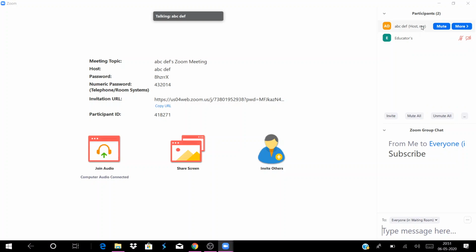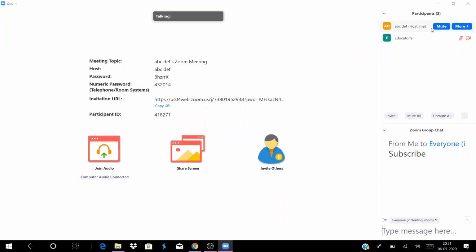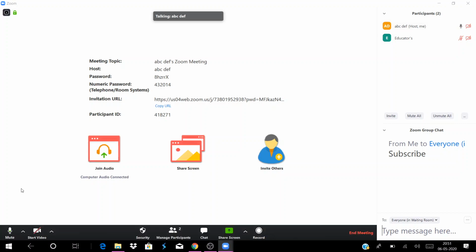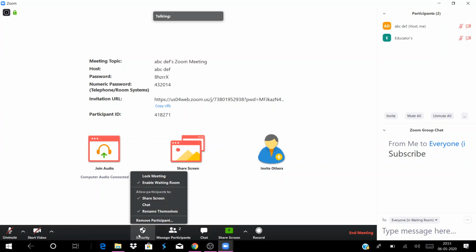So what will he do in the meeting right now? I am the host. You can see it. Here you can see all the controls. We already discussed that. I don't want to discuss that again now. I'm going to just mute myself. So here you can see this. Security is the new thing if you're a host. What are the features here?